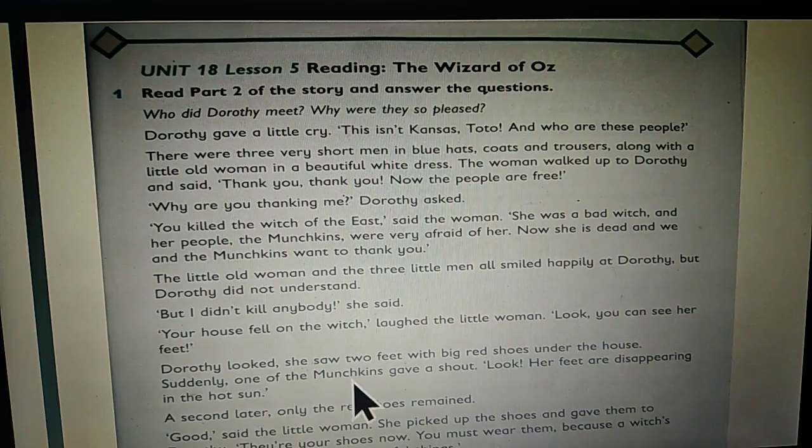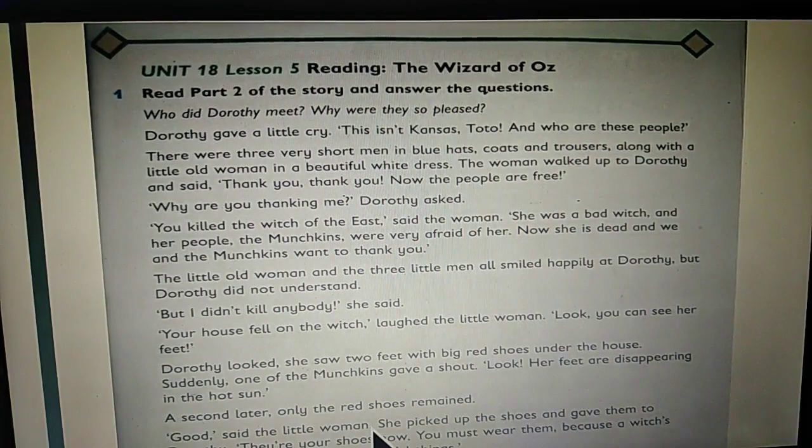Suddenly, one of the Munchkins gave a shout. "Look! Her feet are disappearing in the hot sun." A second later, only the red shoes remained. "Good," said the little woman. She picked up the shoes and gave them to Dorothy. "They are your shoes now. You must wear them because a witch's shoes can sometimes do wonderful things."